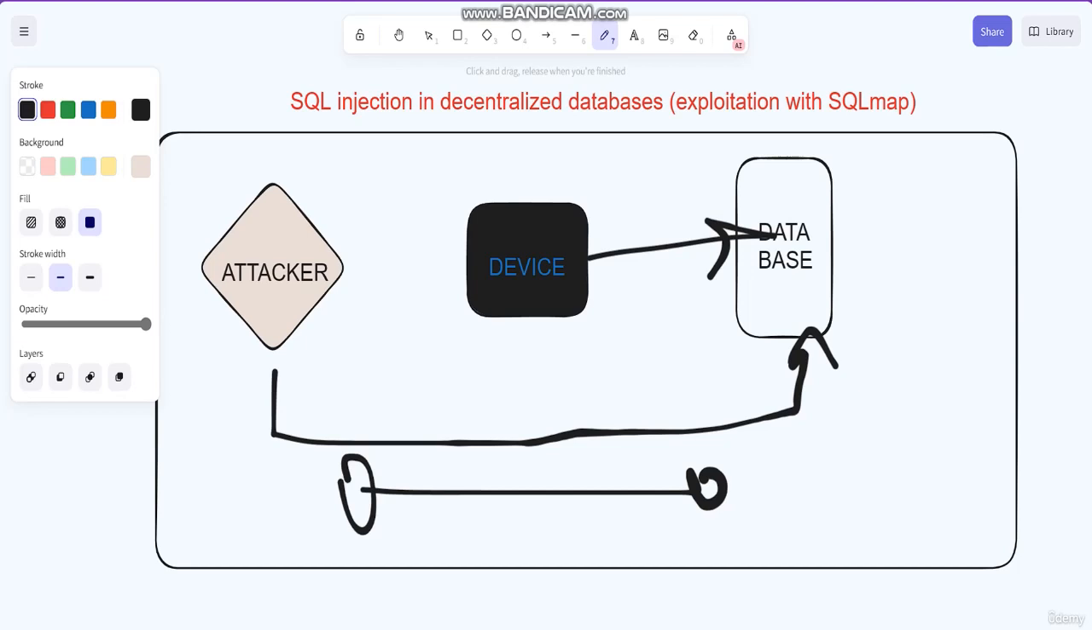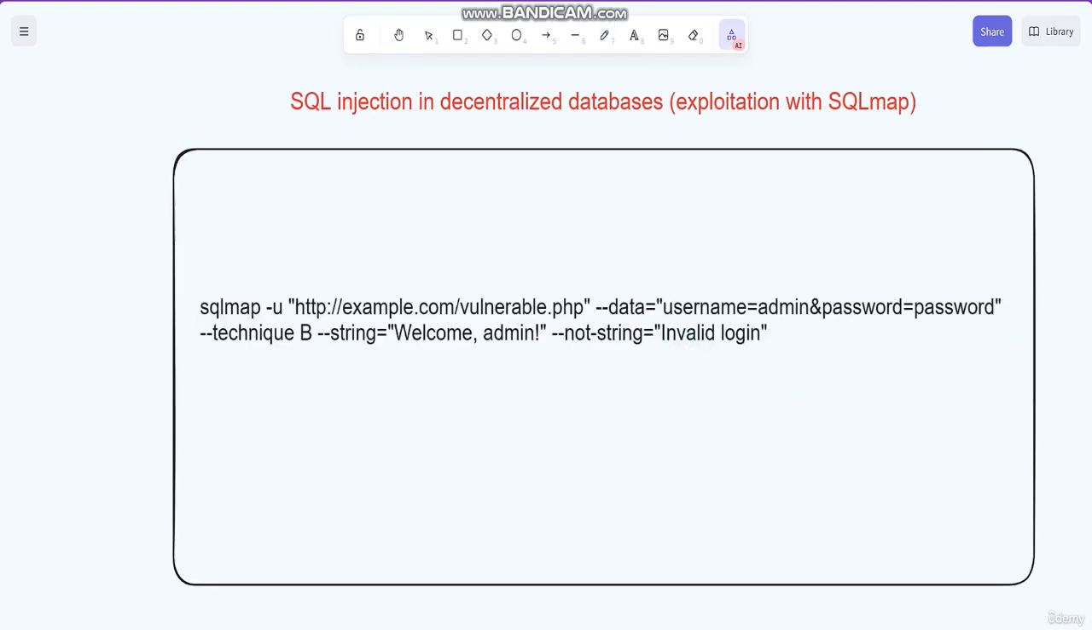SQLMap is an open source pen testing tool that automates the process of detecting and exploiting SQL injections. Let's see an example. This is the command we use to perform SQL injection using SQLMap. This command specifies the target URL and injection point using the -u option,